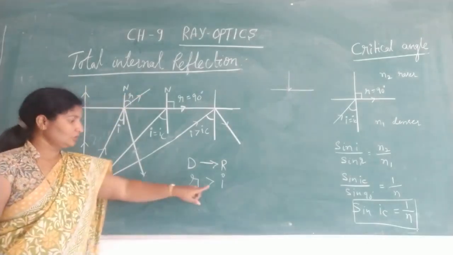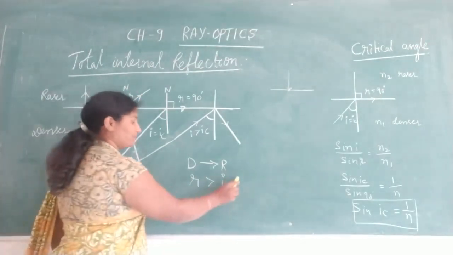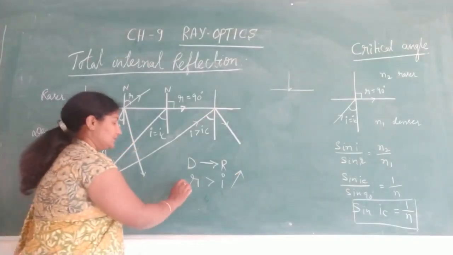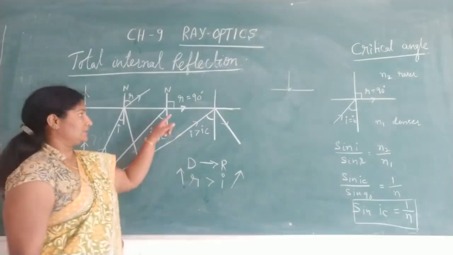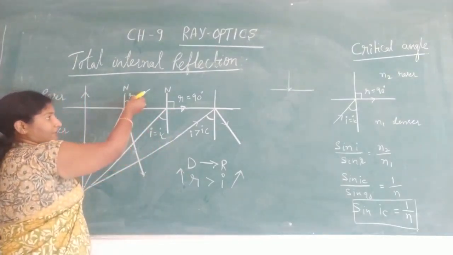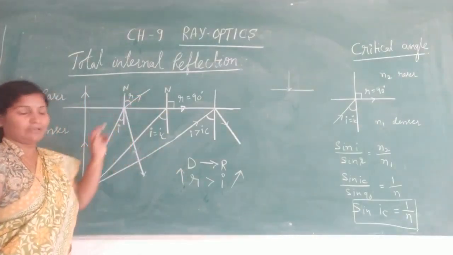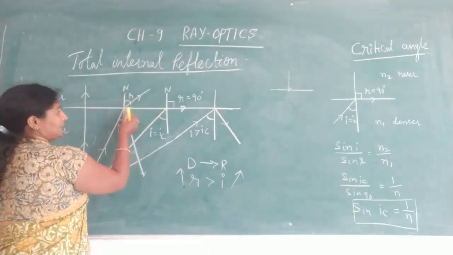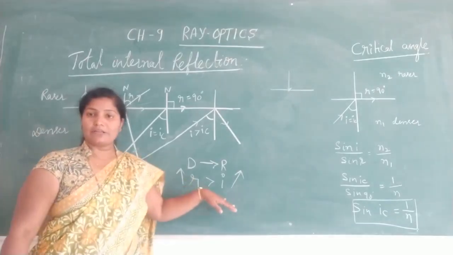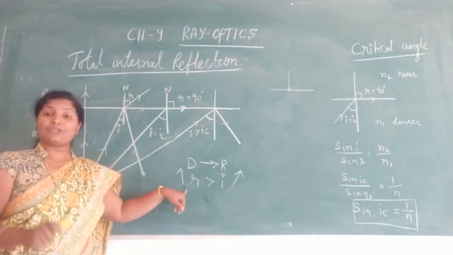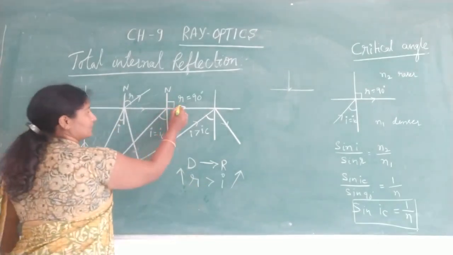Next, we go on increasing the angle of incidence. As i increases, the angle of refraction also increases. Just imagine it is nearly 60 degrees, next 70 degrees, next 80 degrees, and then it comes to 90 degrees. When i increases, r also increases and reaches the maximum value, that is r equal to 90 degrees.